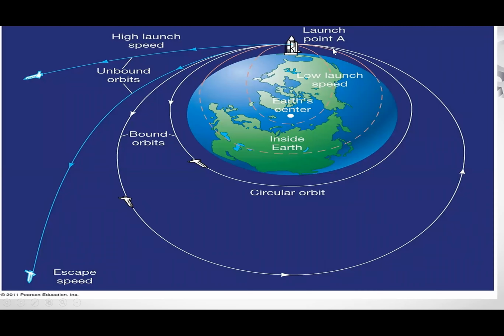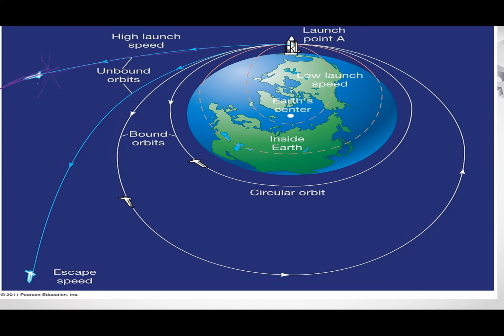Now, here in this diagram, you can see from this point you provide energy to a body. In this case, the body goes at high launch speed and escapes from the Earth's gravitational field.